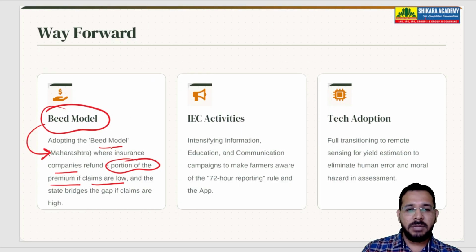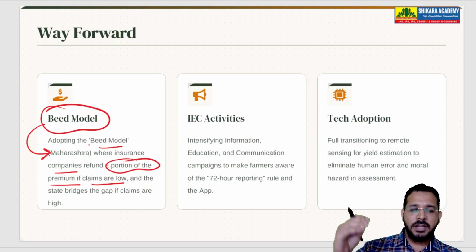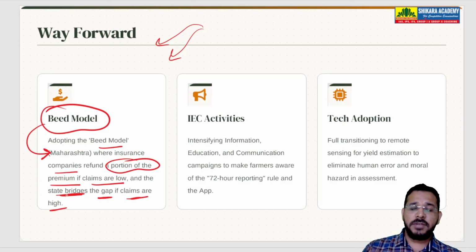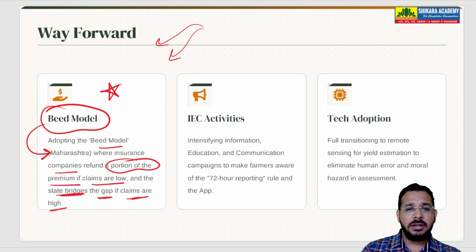But in this Beed model, if there are very few claims, then the insurance companies will return some of the premium money. And states will bridge the gap if claims are too high. If claims are very high, then states will contribute some money so that the companies can pay the farmers. So this will help the farmers very much.